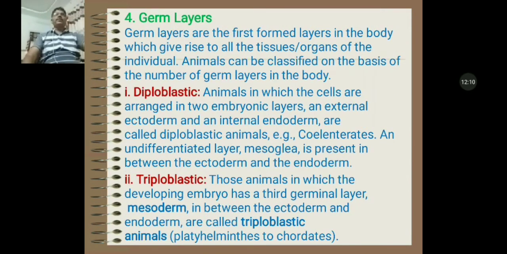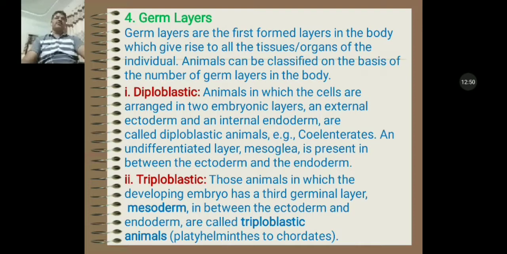Now we will discuss the fourth criteria of animal classification, the classification of lower non-chordates, that is germ layer. Germ layers are the first formed layers in the body which give rise to all the tissues and organs of the individual. Animals can be classified on the basis of the number of germ layers in the body, such as diploblastic and triploblastic.